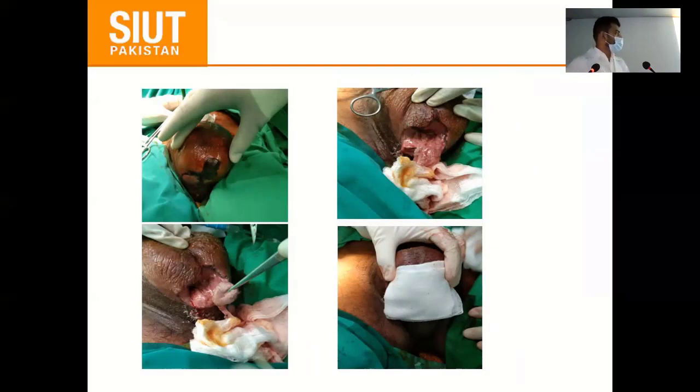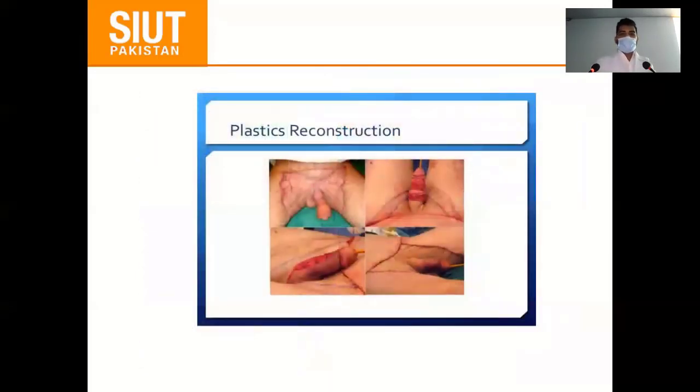After the first sitting, we dress this patient and re-explore after 24 to 48 hours, and we kept this wound open. Here we can see we have opened this wound. After wound healing, we involve plastic surgery to close it with flaps.